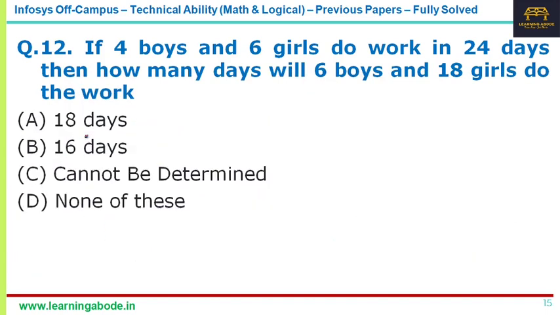Now question number 12. If 4 boys and 6 girls can do a work, so it's a time and work question. 4 boys and 6 girls can do a work in 24 days. Then in how many days can 6 boys and 18 girls do the work?